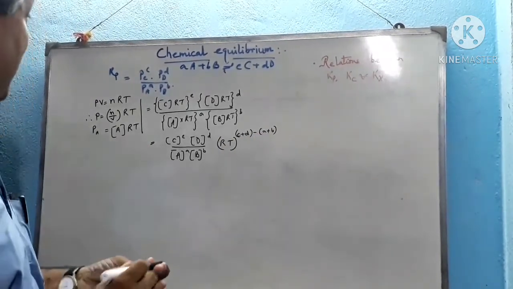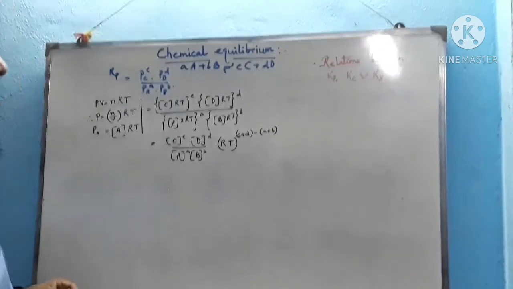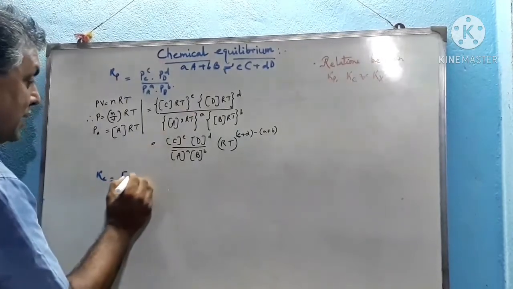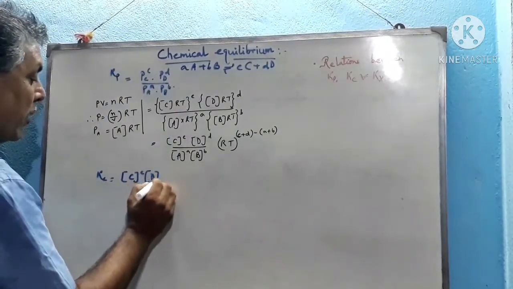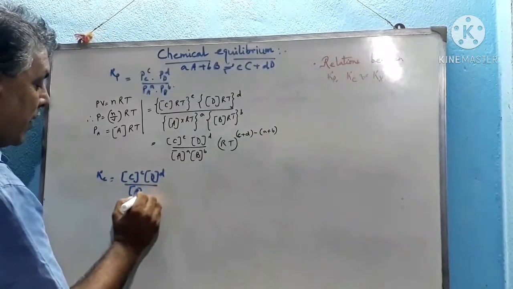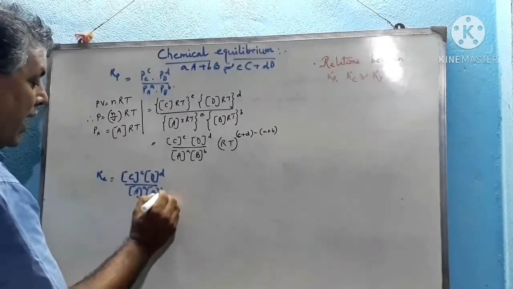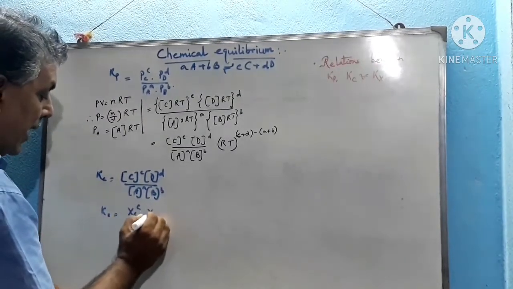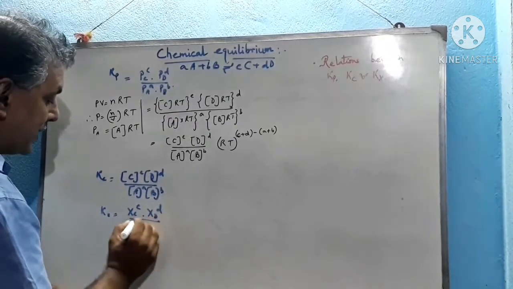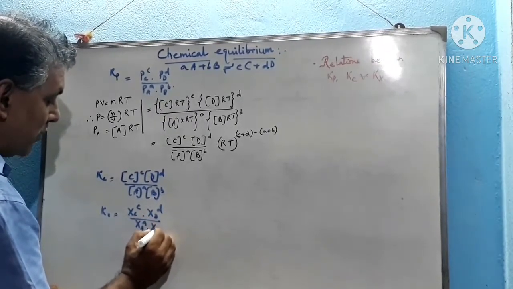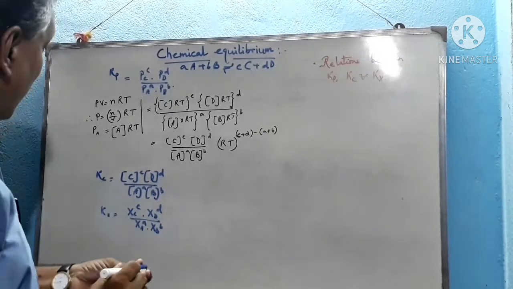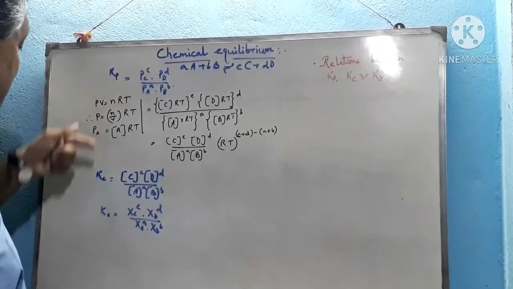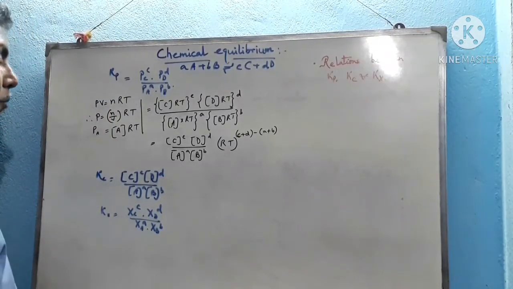Now we know that Kp is this. Instead of Kp, if we write the relation for Kc, then for this reaction Kc will be [C] to the power c, [D] to the power d, over [A] to the power a into [B] to the power b. And Kx will be, for this equilibrium, Xc to the power c, Xd to the power d, over Xa to the power a into Xb to the power b. So these are the expressions of the different equilibrium constants, first with respect to pressure, with respect to molar concentration, and then with respect to the mole fraction.